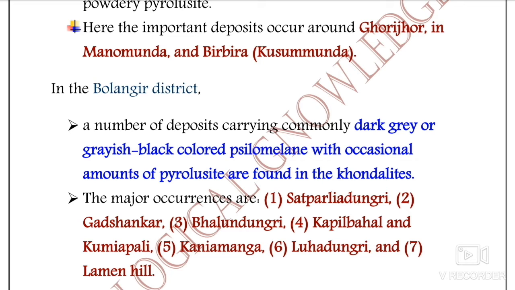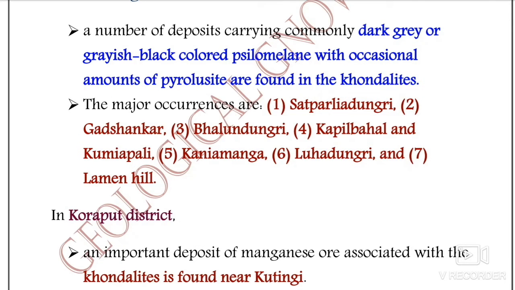If we talk about the major occurrences, I have written some of them: Satparliya Dungri, Galshankar, Bhalu Dungri, Kapil Bahal, Khumia Palli, Kanyamanga, Lihu Dungri, or the Lemon Hills.